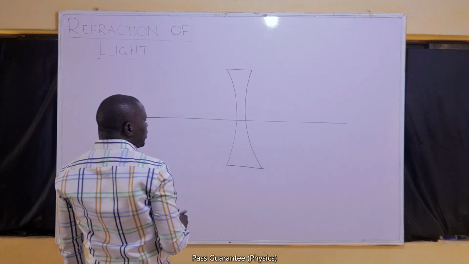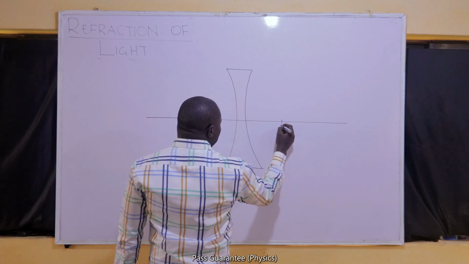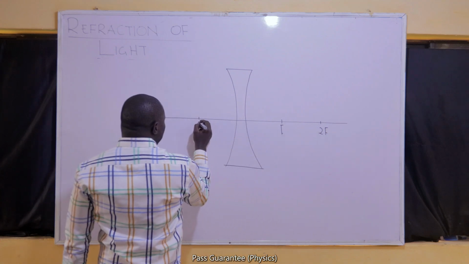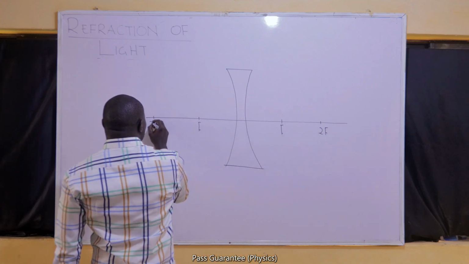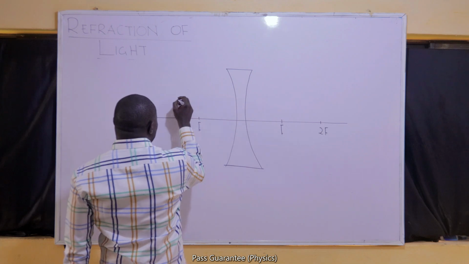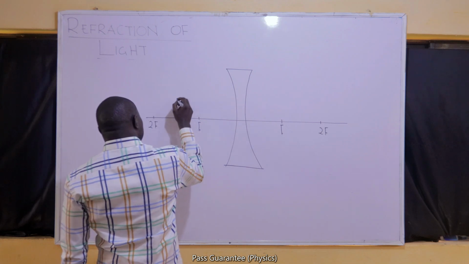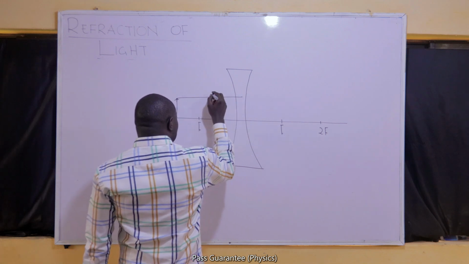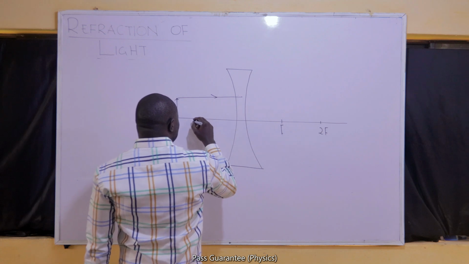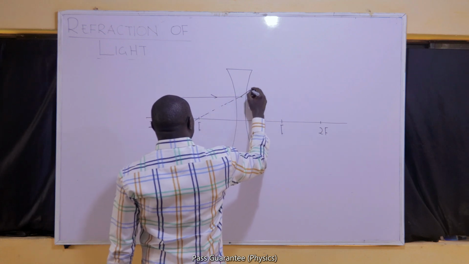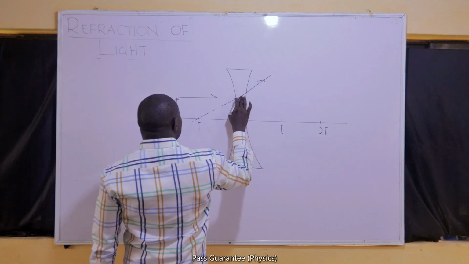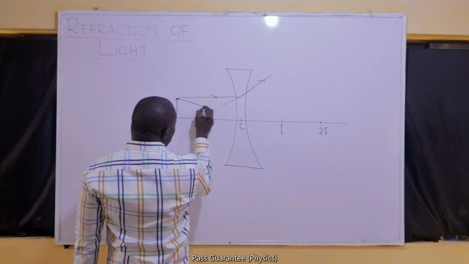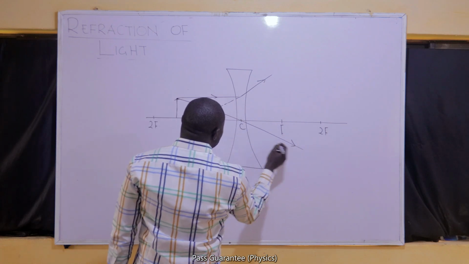We can also plot the image for a diverging lens. This is your F, this is the 2F, and this is your F. On the other side, this is 2F. Anywhere you place the object, you draw your rays of light. Any ray of light that is parallel to the principal axis will diverge, but it will diverge as if it were coming from F. And the one that goes through C will pass through C undeviated.